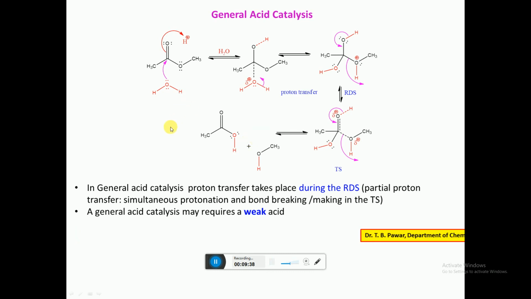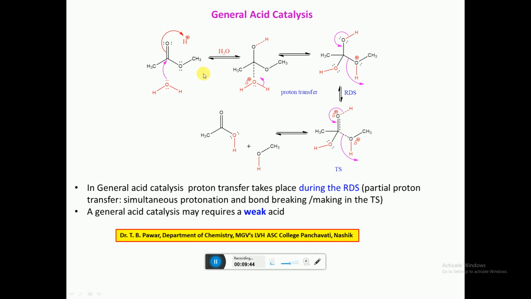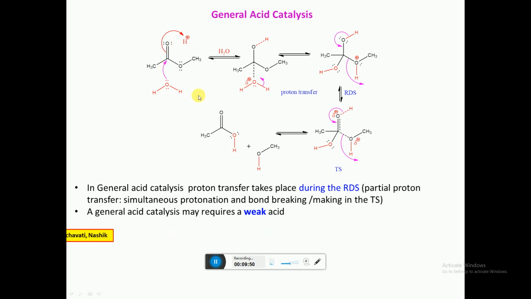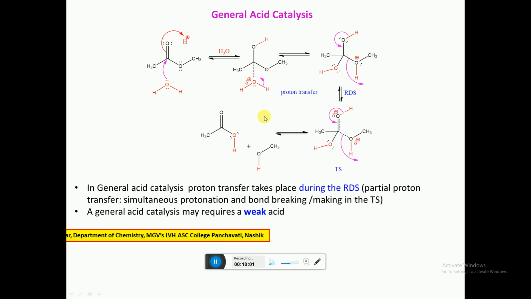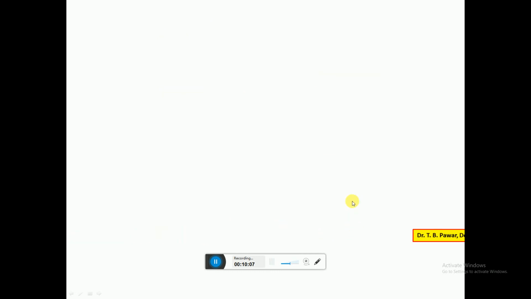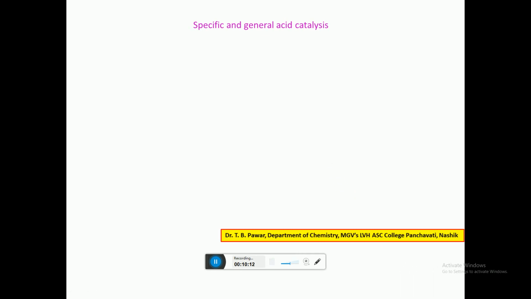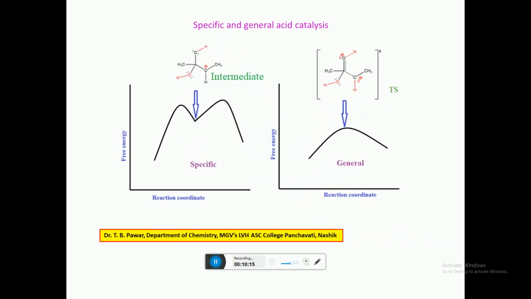The difference between specific acid catalysis and general acid catalysis: in specific acid catalysis, protonation occurs first, before the rate determining step. In general acid catalysis, protonation and attack of the nucleophile are simultaneous. In specific catalysis a strong acid is used, and in general acid catalysis a weak acid is used. Now the next part, specific and general acid catalysis, we can represent using a graphical representation.